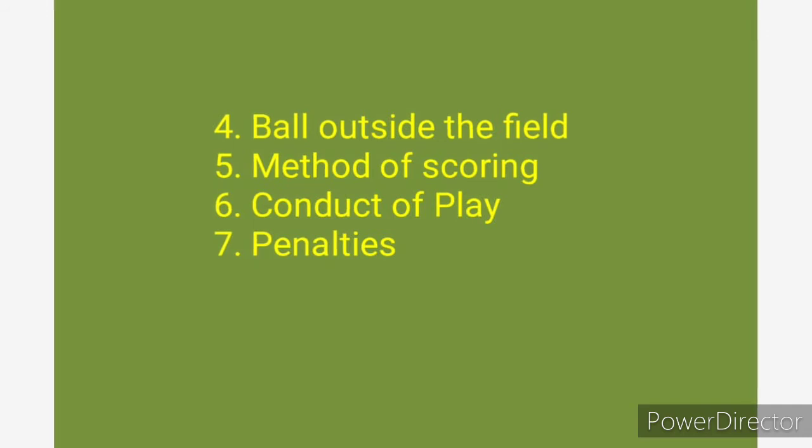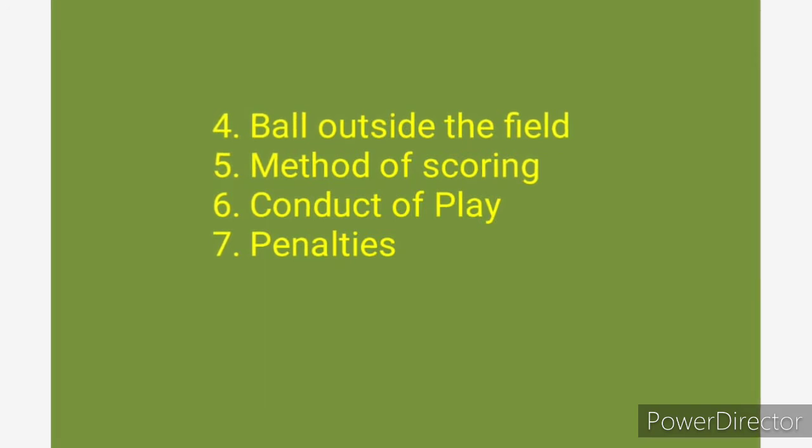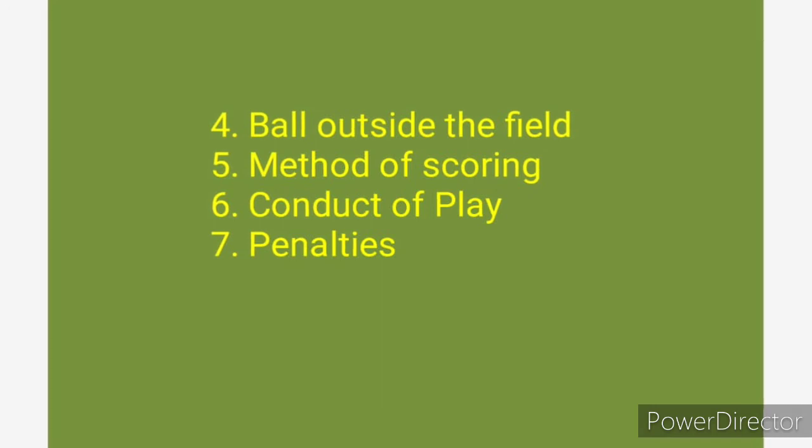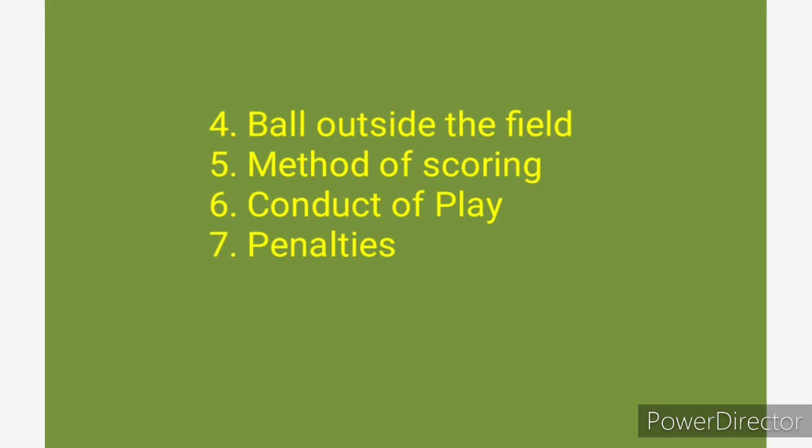Next, penalties. A free hit is awarded to the opposing team for an offense by any player between the 23 meters areas. For an offense by an attacker within the 23 meters area of the defenders. For an unintentional offense by a defender outside the circle, and within the 23 meters line.